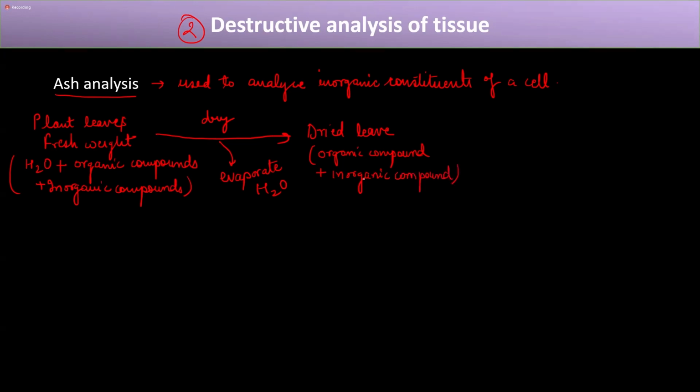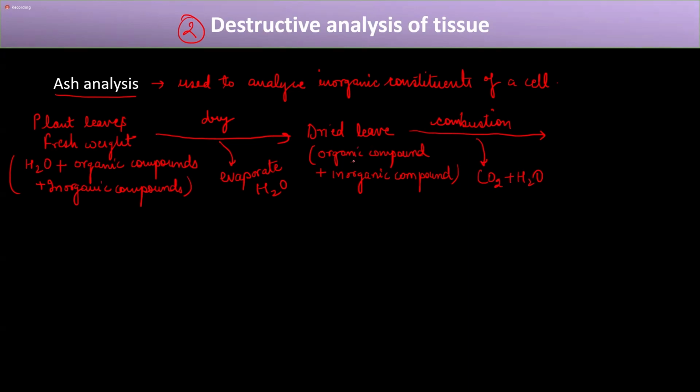Now, next what? In order to get the inorganic compound, what will we have to do? We'll have to burn it, and the process is known as combustion. Now, in the combustion, what happens? In the combustion, two things are formed, CO2 plus H2O, and this is formed by the combustion of the organic compounds.